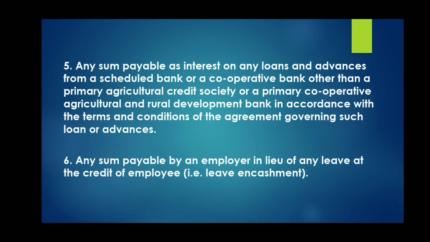So divide this whole paragraph into two parts. Scheduled bank, cooperative bank: loan taken, interest allowed on actual payment basis. But if it is a primary agricultural credit society or a primary cooperative agricultural and rural development bank, in these two cases, even if the interest is due, it is allowed as deduction.